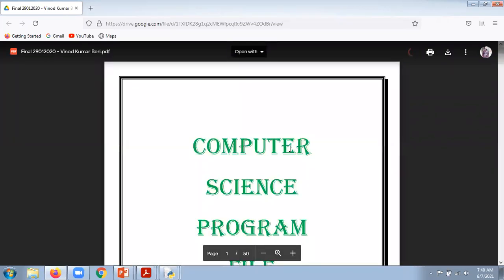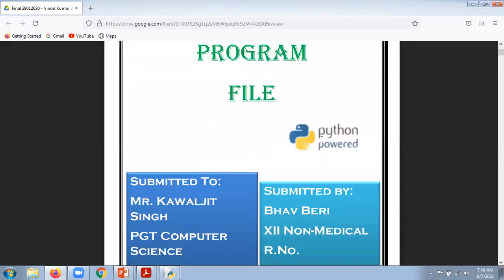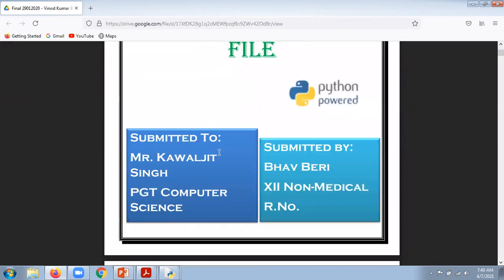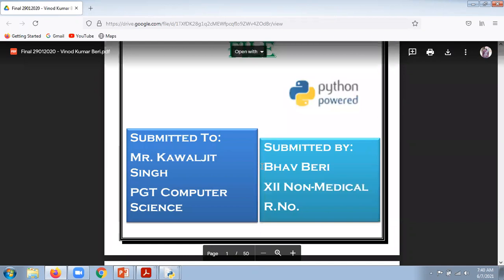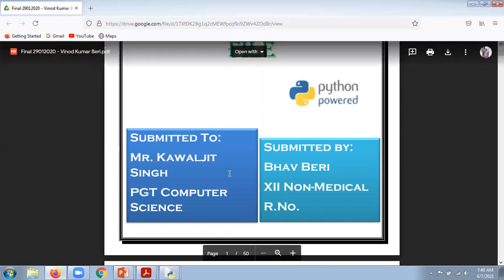Mera beta zara dhyan se sun lena. This is a kind of program file, that is a computer science program file. This is the information that this is of Bhav Veri ji, +2 non-medical. Why have they not mentioned the roll number here? Because we are not supposed to mention the class roll number. It's very important. We are supposed to mention the board roll number. That's why the roll number is not mentioned there.